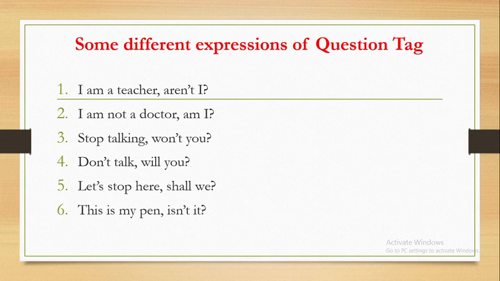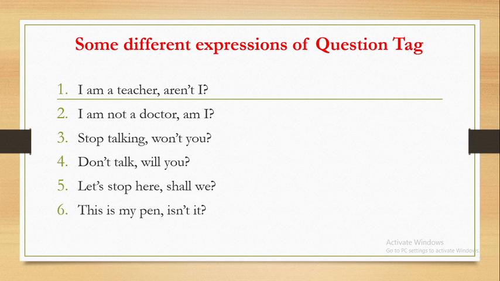If the sentence is said as an imperative with a positive tone, for example, stop talking, that is a positive imperative sentence, a command. So if there is a command, you should always say won't you. So for stop talking, won't you is the most correct question tag.